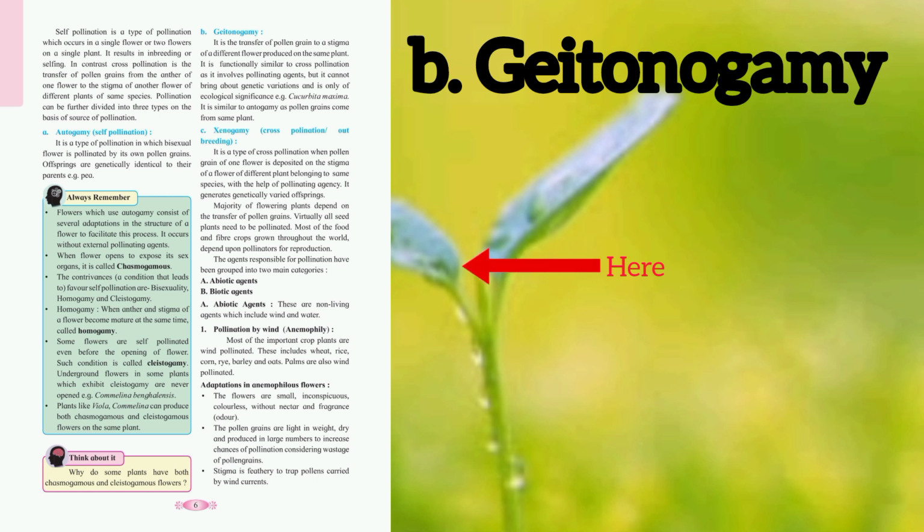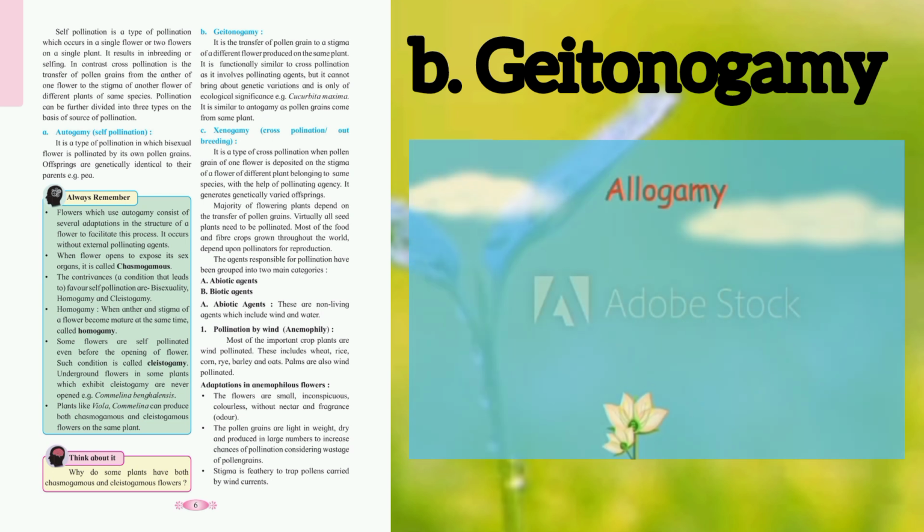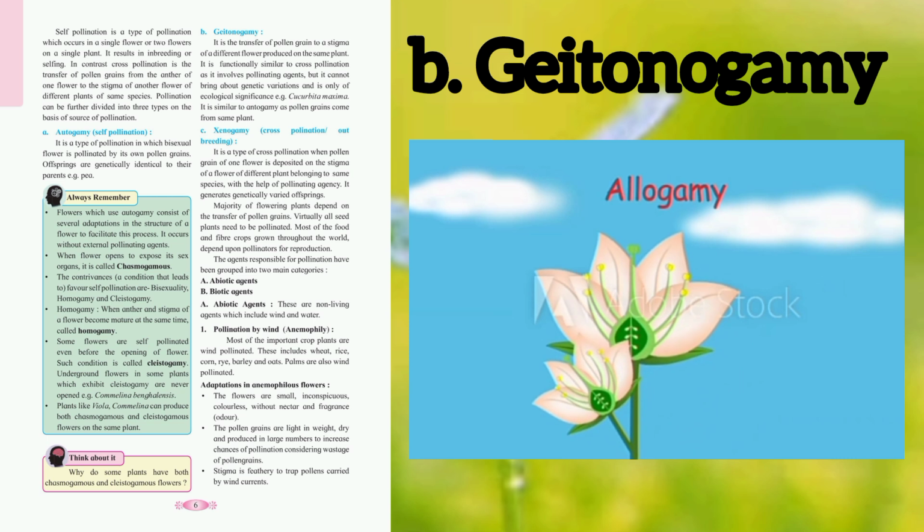It is similar to autogamy as pollen grains come from the same plant. This is when pollen is transferred from one flower to another flower on the same plant. Functionally, it looks like cross-pollination because it needs pollinators, but genetically it's still self-pollination. No genetic variation occurs here.